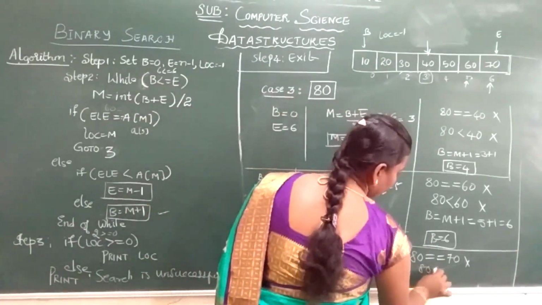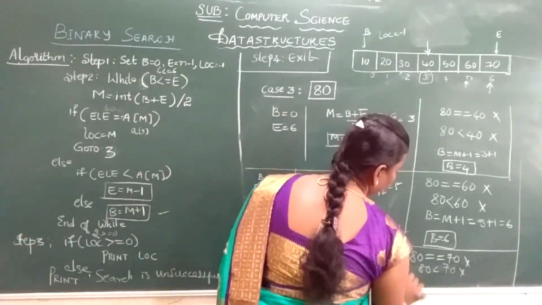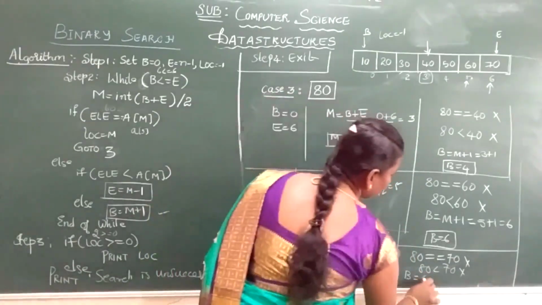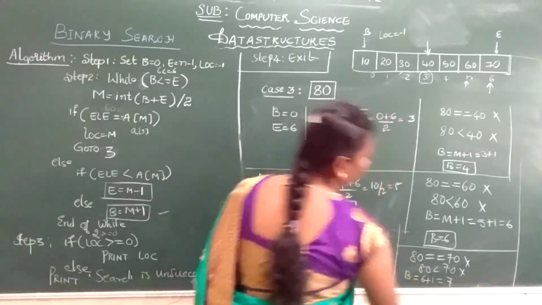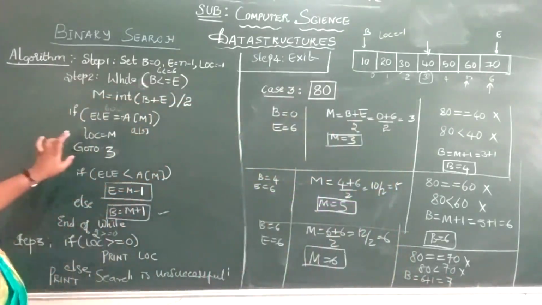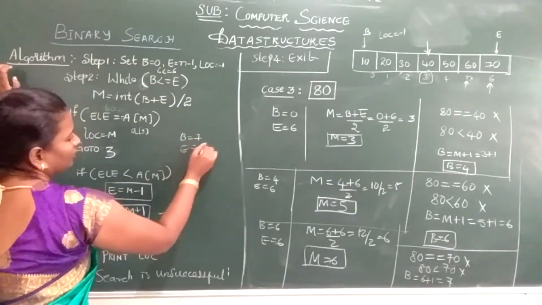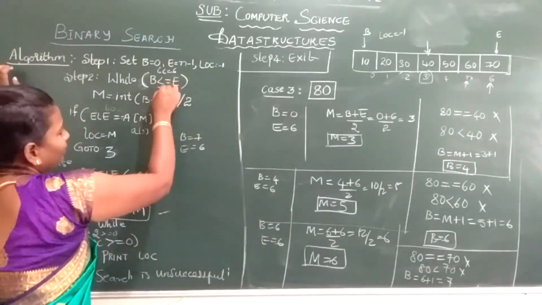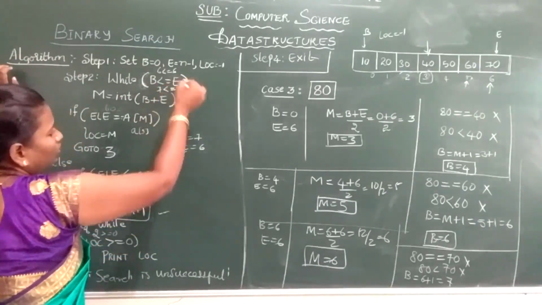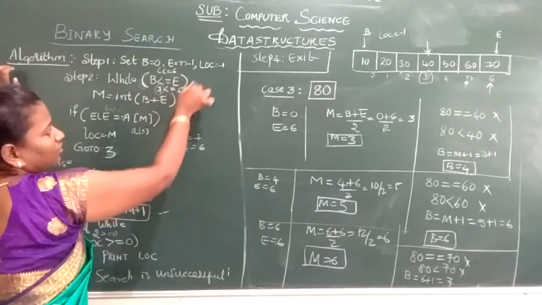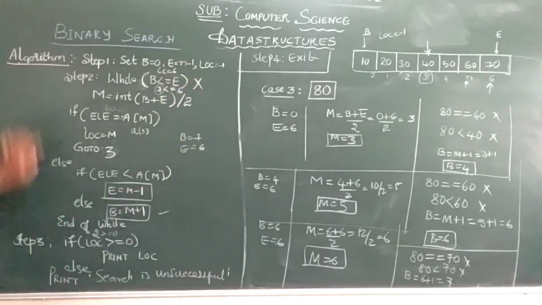Now 80 is less than 70? No, again the condition fails. Now again here your beginning will become mid plus 1, that is 6 plus 1, nothing but 7. So here you see your beginning changed to 7 in the last condition. Beginning is 7, end is 6. So 7 is less than or equal to 6? No, 7 is greater than 6. The condition fails. So end of while. We'll end the while statement.